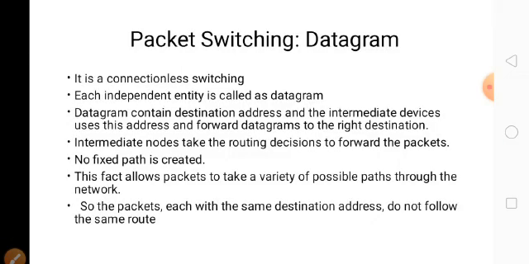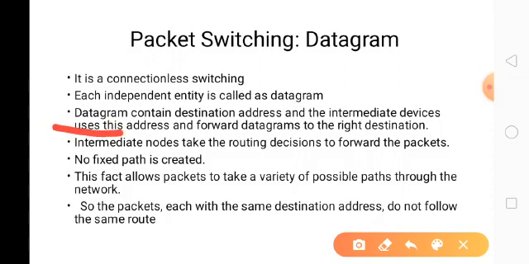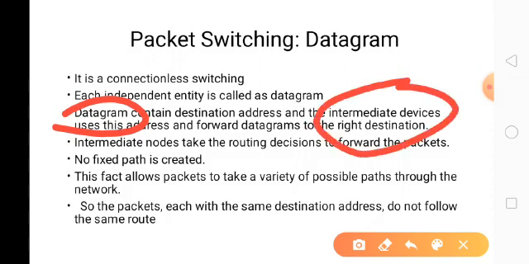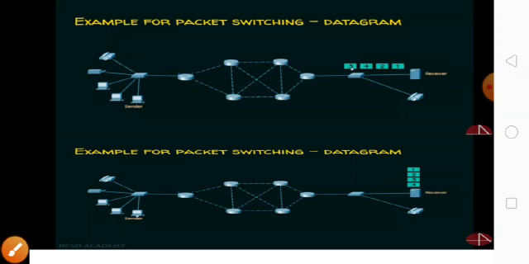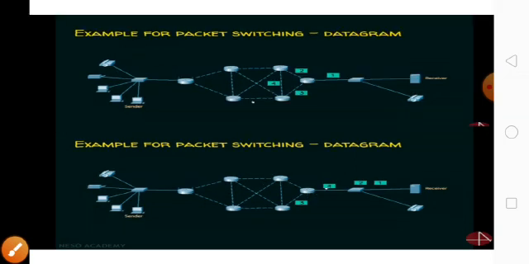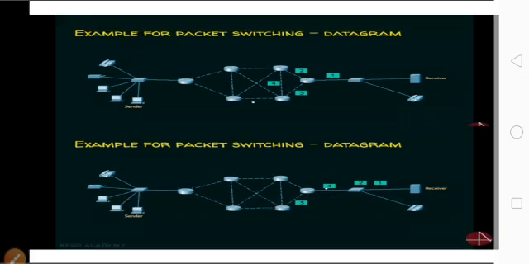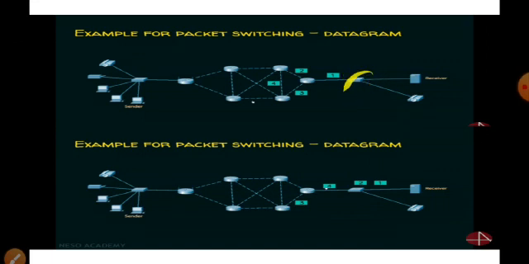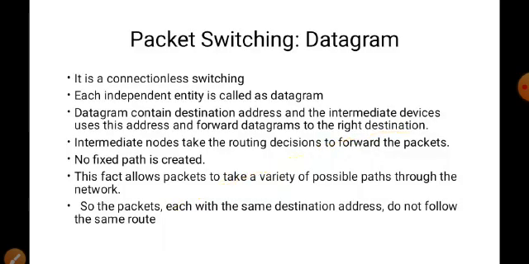So the datagram explanation: it is connectionless switching. Datagram is nothing but packets. A datagram contains the destination address, and the intermediate device uses this address to forward the datagram. See here, one is coming this way, then the intermediate device uses this address and forwards to the next node. That is what they are trying to say.